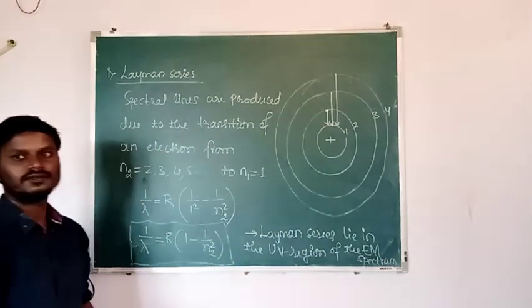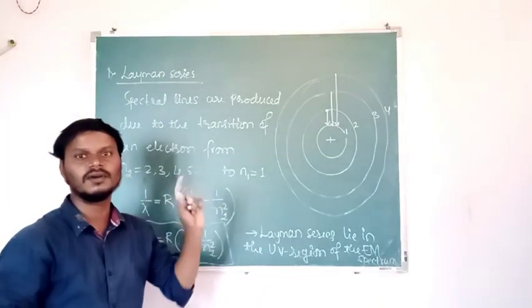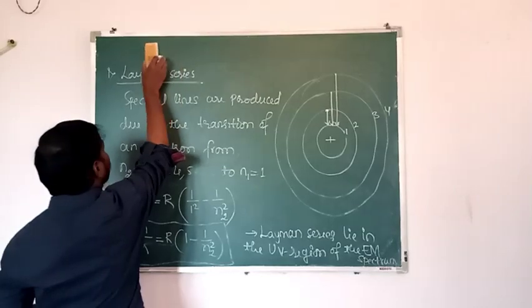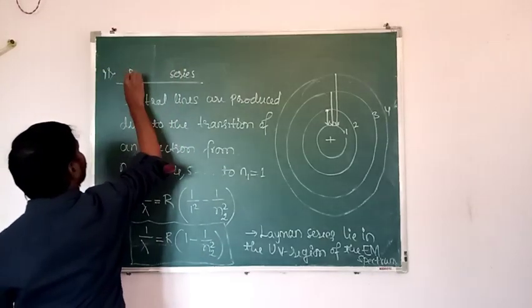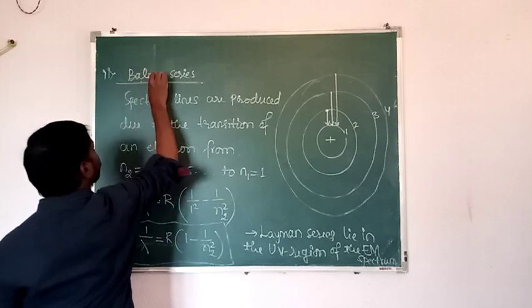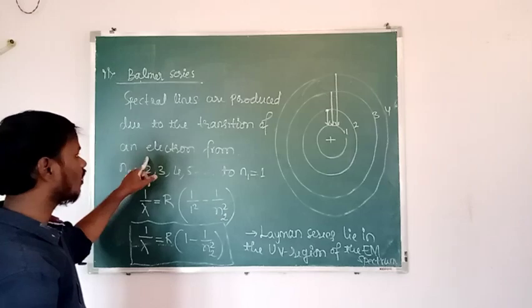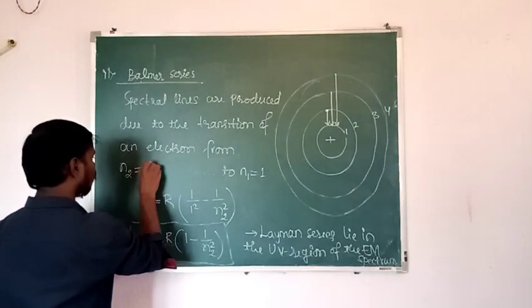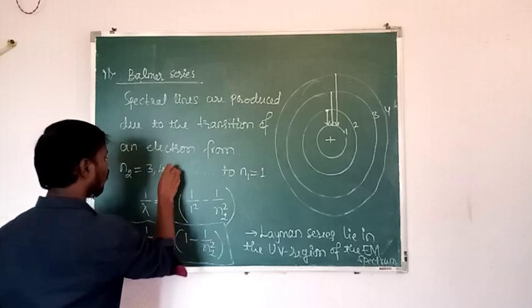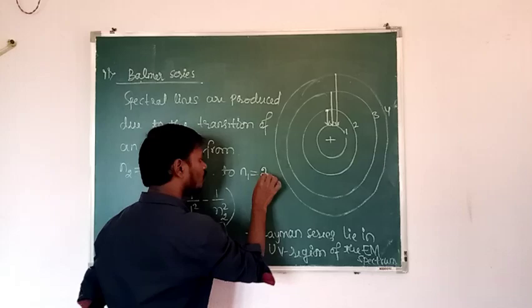The next one, which is the next series? Balmer series. Here, the spectral lines are produced due to the transition of an electron from n2 equal to 3, 4, 5, 6 and so on to n1 equal to 2.